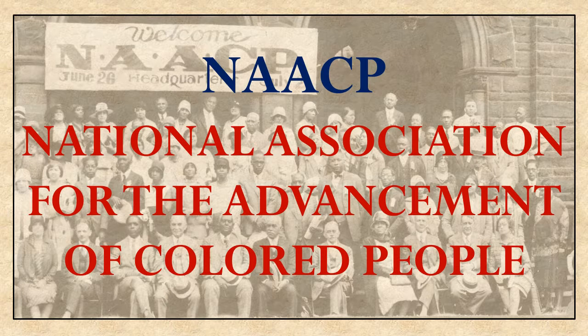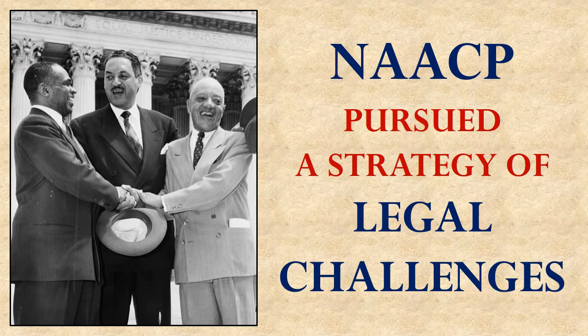One of the big players in the civil rights movement was a group called the NAACP, which stands for the National Association for the Advancement of Colored People. It was a formal organization that had been created specifically to fight for civil rights for African Americans. In the 1950s, the NAACP was pursuing a strategy of challenging these efforts to suppress civil rights in court. They would bring lawsuits claiming that what was being done to suppress their civil rights was in some way unconstitutional.